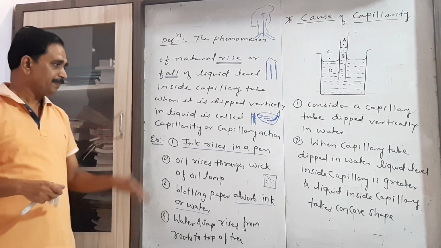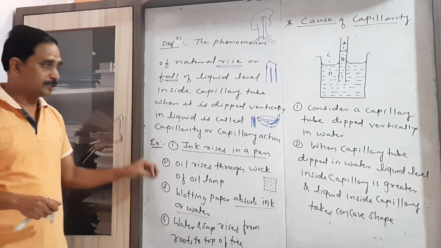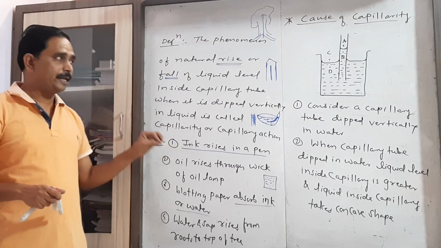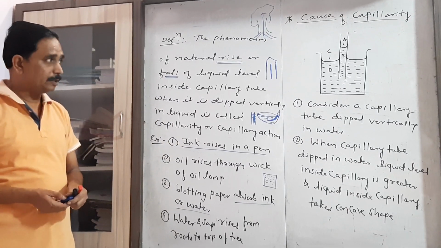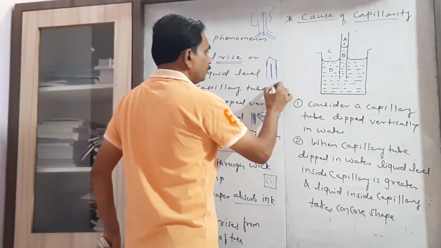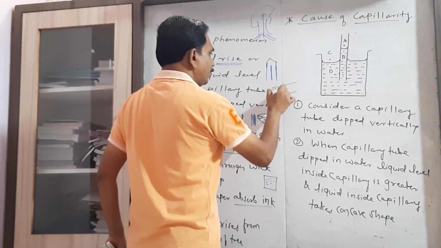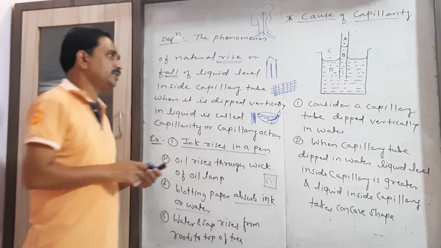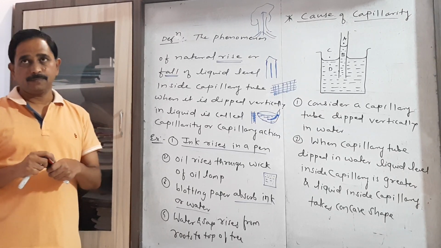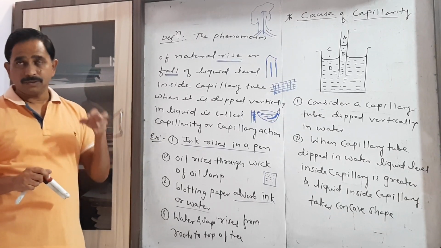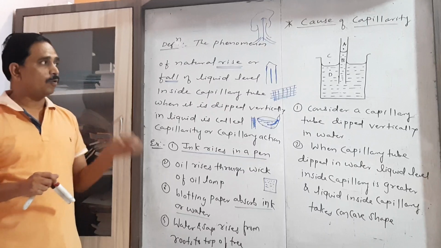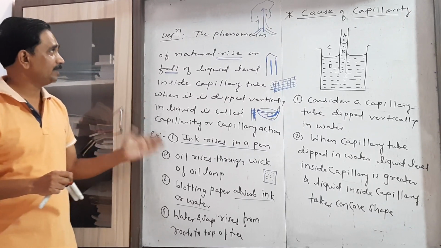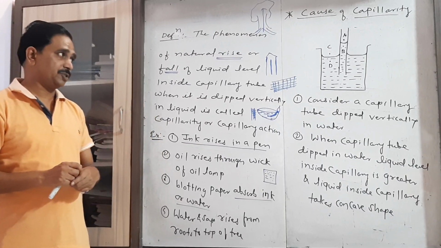So these are all the examples which explain that capillary action is used in our daily life. When we use a towel to dry up our body after bathing, that towel also has a large number of capillary tubes that are able to suck and absorb the water from the body and dry up our body. So these are all examples of capillary action.